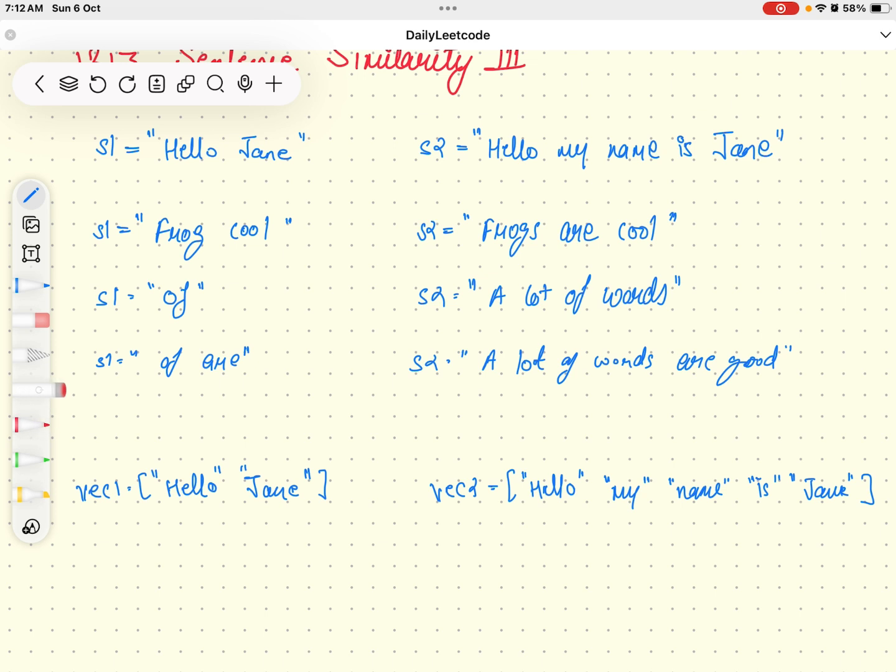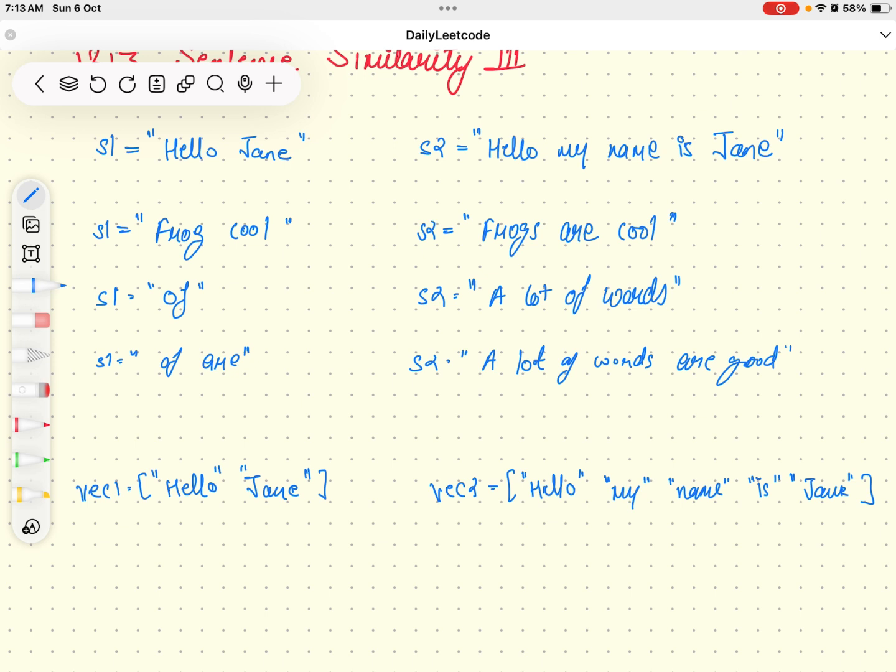Over here, in our first iteration we remove "hello", and in another iteration we remove from the end. So vector1 size becomes 0, and the other string is left with "my name is". So we can conclude that the answer is true.